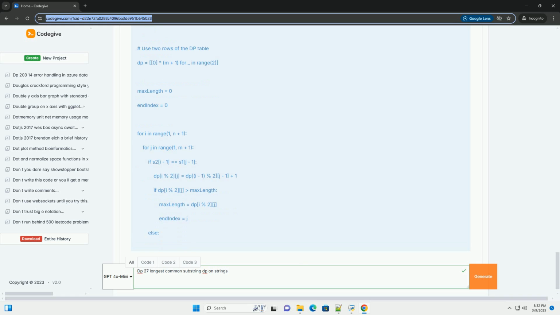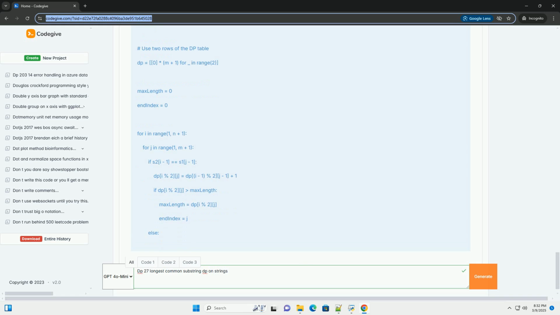2.1 Optimal substructure. The core idea behind the dynamic programming approach is to build a table, or matrix, dp, where dp[i][j] represents the length of the longest common suffix of S1[0..i-1] and S2[0..j-1]. A suffix is a substring that ends at a particular index. Why suffixes?